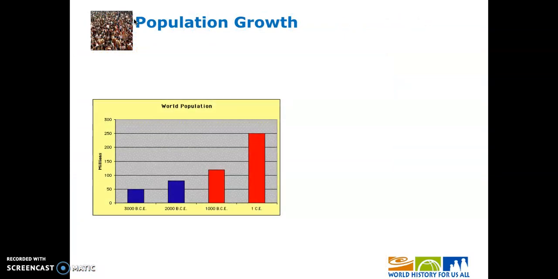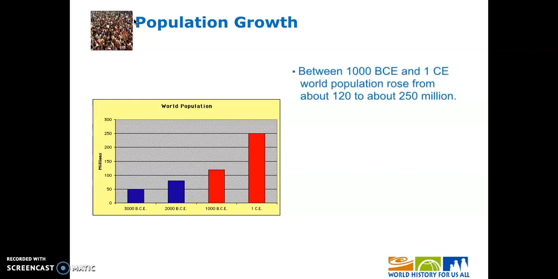So first off, you're going to see this bar graph of world population during this time period. And notice how much it increases over the entirety of this time, right? If we look at just the red bars, from 1000 BCE to the year 1 CE, we're going to see the population more than double. It goes from 120 million people to 250 million.